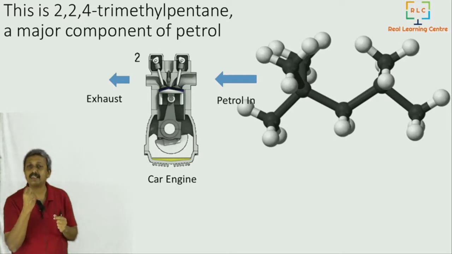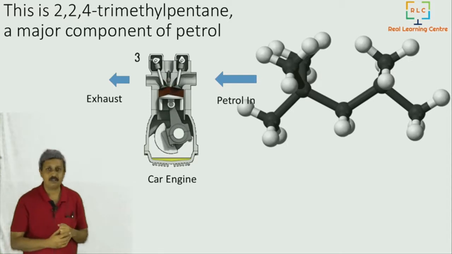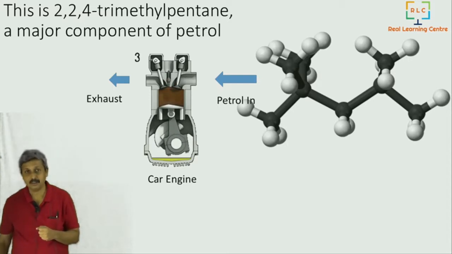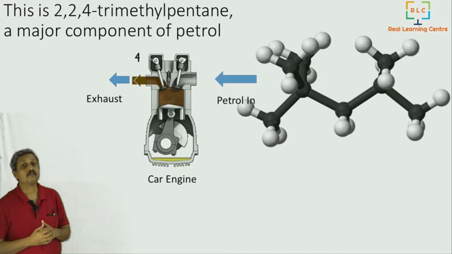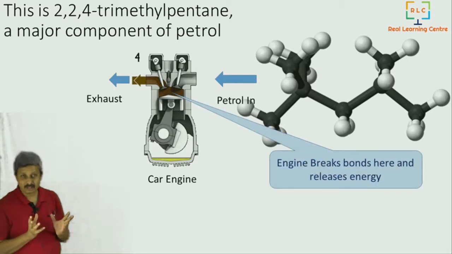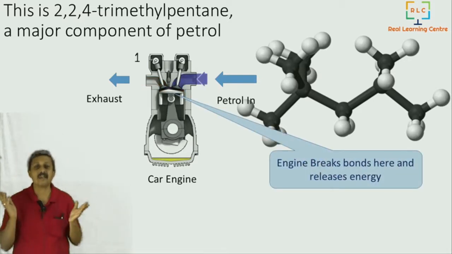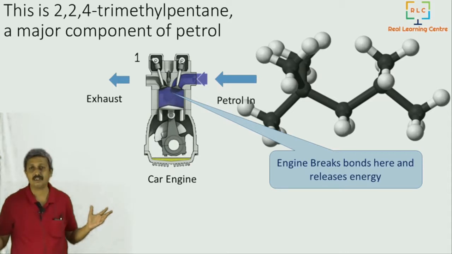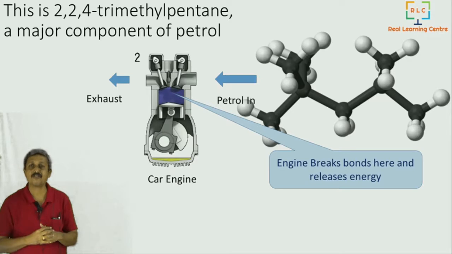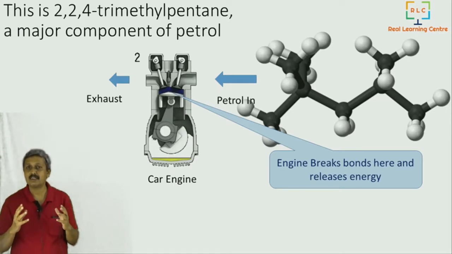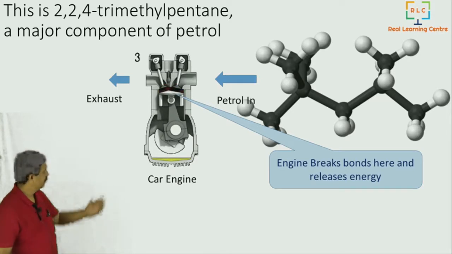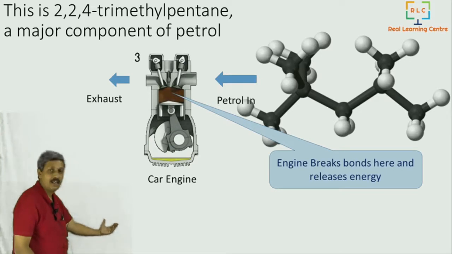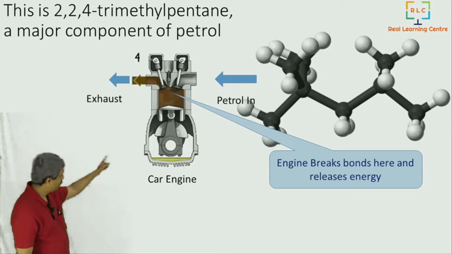The spark plug lights up the petrol, and once it lights up, the bonds inside those trimethyl pentane break. When they break, there is a huge amount of movement. The energy gets released. The pressure of the gas increases inside, and it pushes the piston downwards, and then again the piston goes back because of the other rotation.